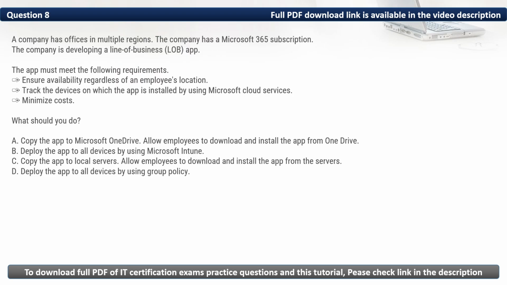Question 8. Company has offices in multiple regions. The company has a Microsoft 365 subscription. The company is developing a line of business app. The app must meet the following requirements: ensure availability regardless of an employee's location, track the devices on which the app is installed by using Microsoft Cloud Services, and minimize costs. What should you do?